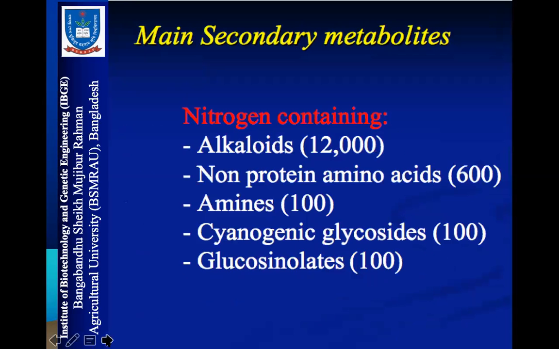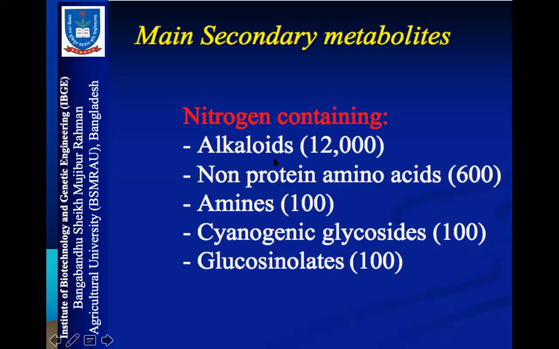So these are one class, and another class of secondary metabolites are nitrogen containing. Some secondary metabolites contain nitrogen, some do not contain nitrogen. Nitrogen containing secondary metabolites, this is another kind of classification. Nitrogen containing secondary metabolites: alkaloids, non-protein amino acids, amines, cyanogenic glycosides, and glucosinolates.